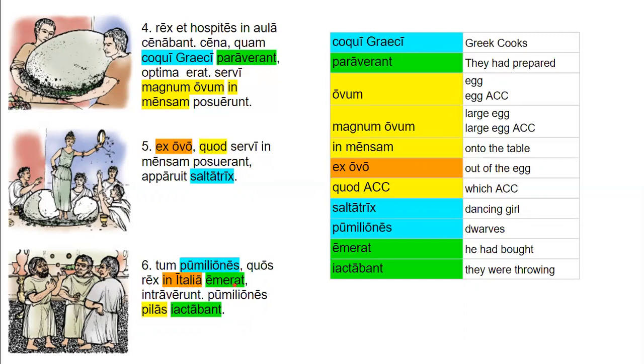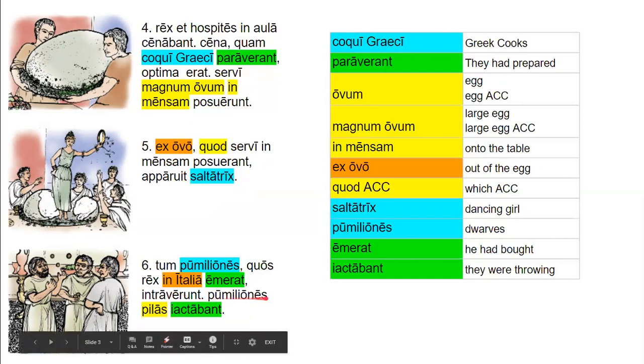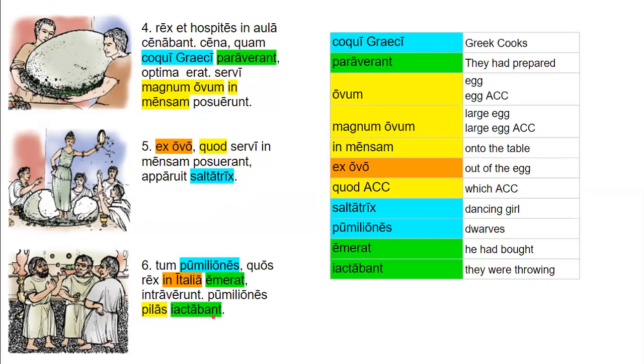Emerat is going to be a pluperfect tense verb. Quos is masculine and plural because pumiliones is masculine and plural. It is accusative because it is the direct object of emerat. So which dwarves the king bought. Intraverunt is perfect tense. Pilas is the accusative direct object of iactabant, which is imperfect.